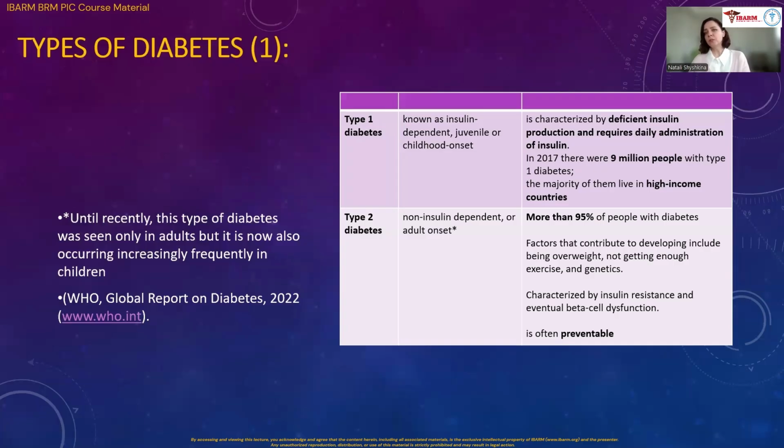Factors that contribute to its development include mostly overweight and obesity, not getting enough, lack of physical activity, and genetics. This process, type 2 diabetes, is mostly characterized by insulin resistance and eventually beta cell dysfunction. And it's very important to remember that this type of diabetes is preventable. We can prevent it, and we should do that.